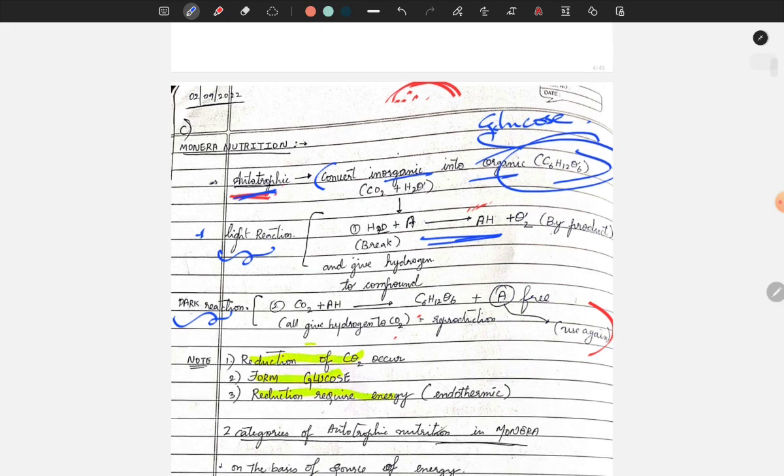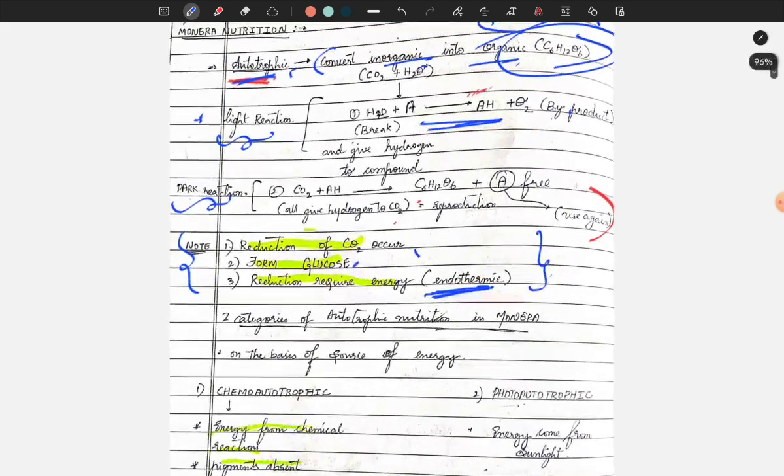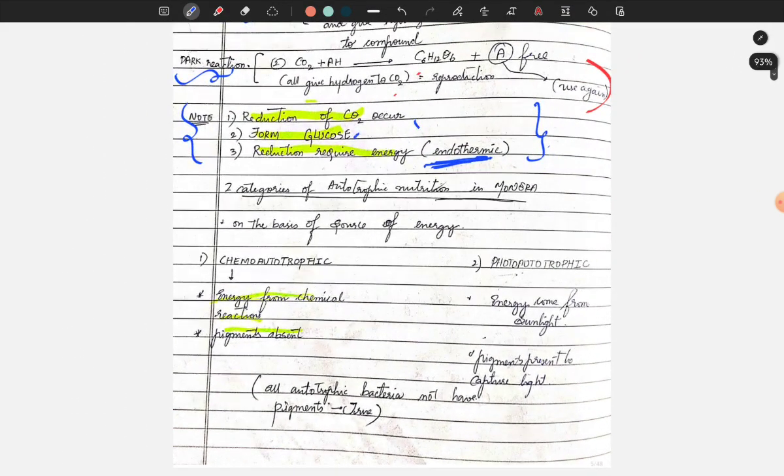Now, note. The note is very important, guys. The note is nothing but reduction of carbon dioxide occurs in autotrophic nutrition, converting inorganic to organic. That's it, simple, and it forms glucose as a byproduct. For anything to be formed, reduction requires energy. Reduction in the sense it is an endothermic process, meaning it requires a lot of energy.